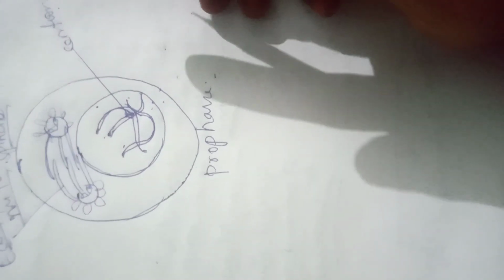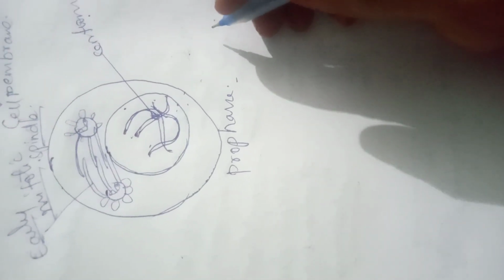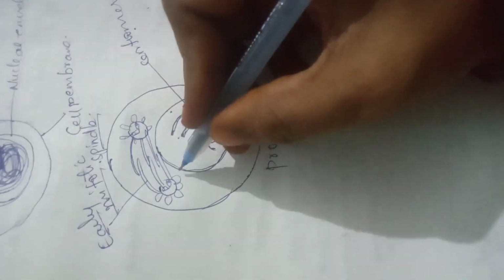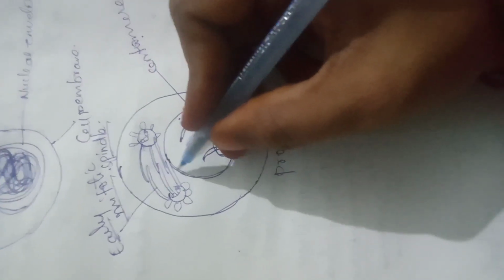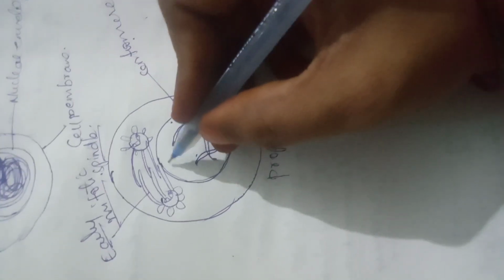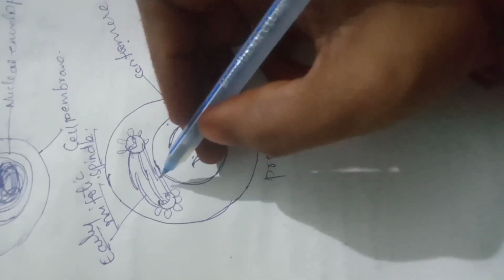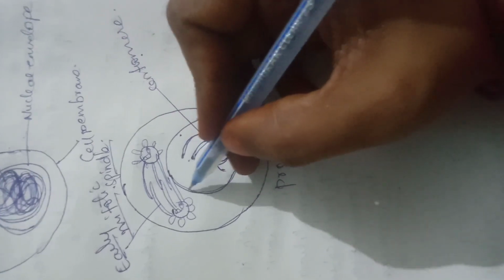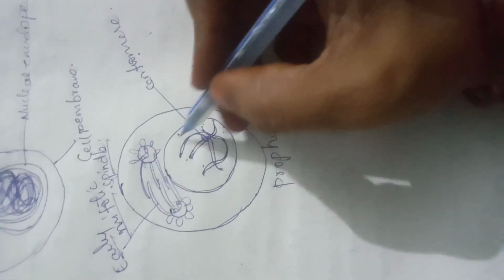And next, in this prophase, there is disappearance of the nuclear envelope and nucleolus. This is the nuclear envelope. By the end of the prophase, or before metaphase, it is also called prometaphase. By the end of the prophase, there is disappearance of the nuclear envelope and nucleolus.